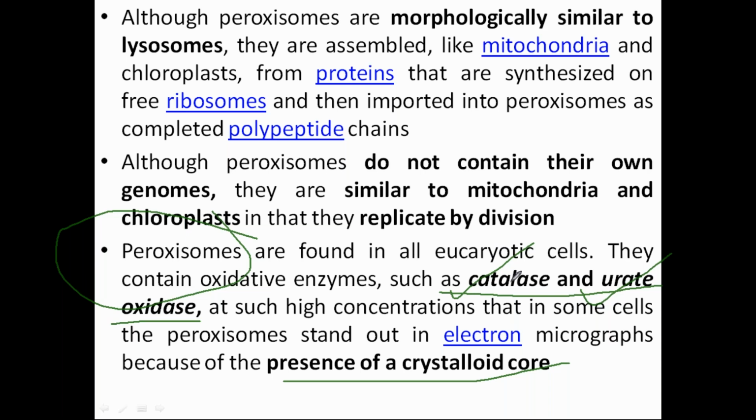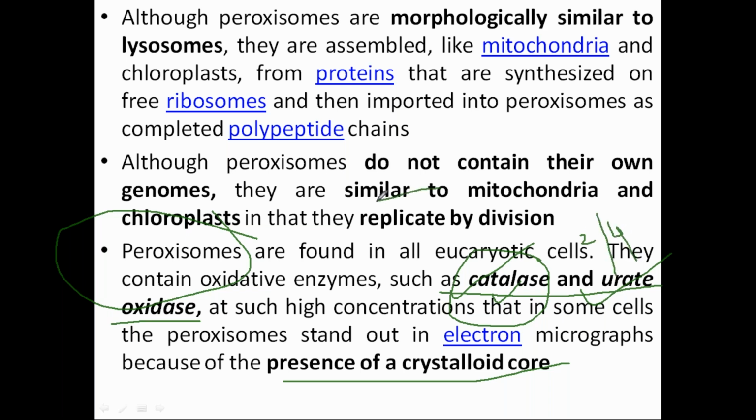As I was telling you, the name has come from the word peroxide. Why? Because they degrade hydrogen peroxide, since they have this enzyme. So name the enzyme which degrades hydrogen peroxide. It is catalase, not peroxidase. If catalase and peroxidase are both given, you will be confused because the name is hydrogen peroxide, and most of the time you will think it may be peroxidase. No, it is catalase. So these are the 2 marks and 4 marks questions which can be asked.